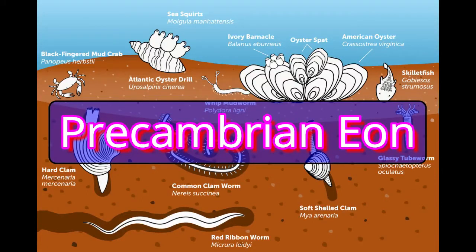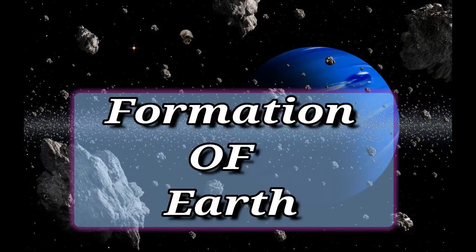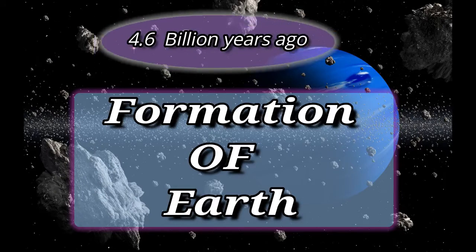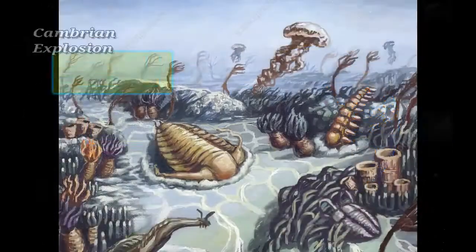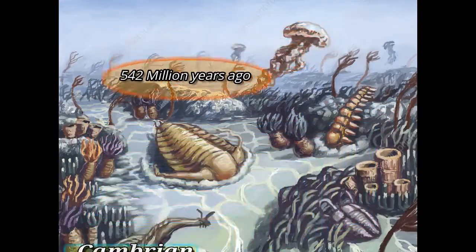Precambrian Eon. Precambrian is the name given to the first super eon of Earth's history. This time lasted from the first formation of the planet, about 4.6 billion years ago, to the geologically sudden diversification of multicellular life, known as the Cambrian explosion, about 542 million years ago.